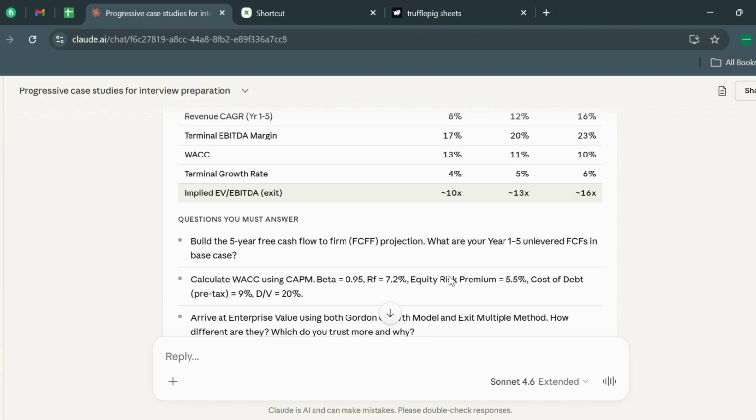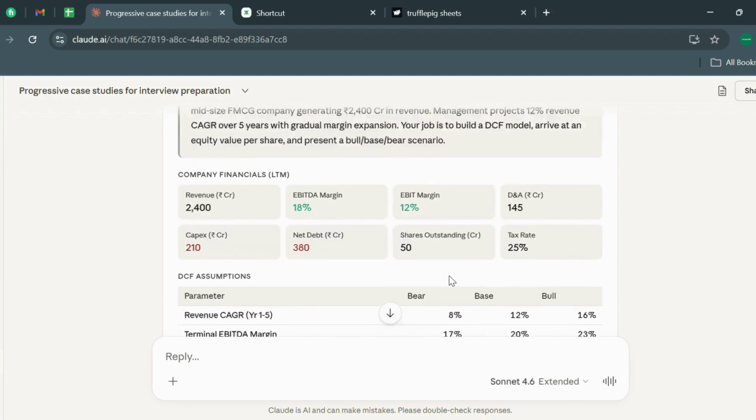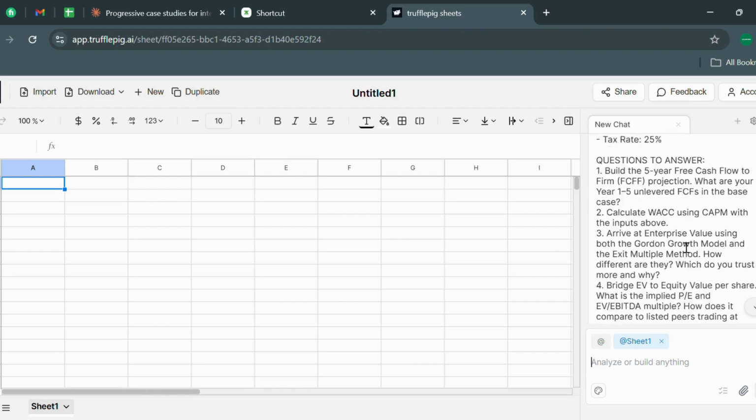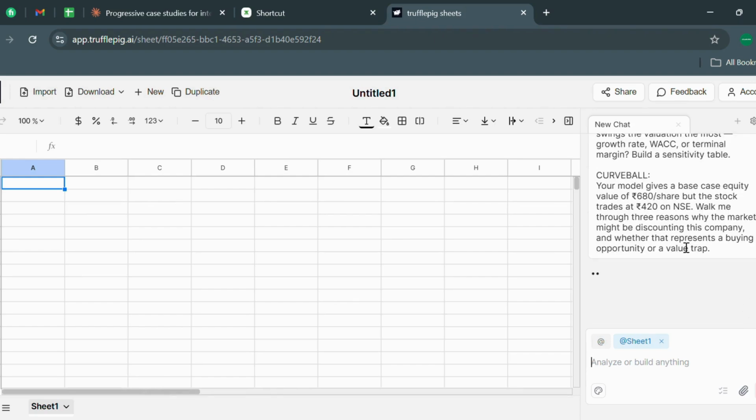But let's see what Truffle AI is doing. It is taking its time to analyze it, and let's get back when it actually completes this and I show you what has happened. It will take at least 5 to 10 minutes. So let's come back when everything happens.